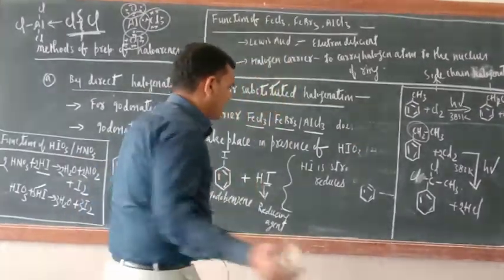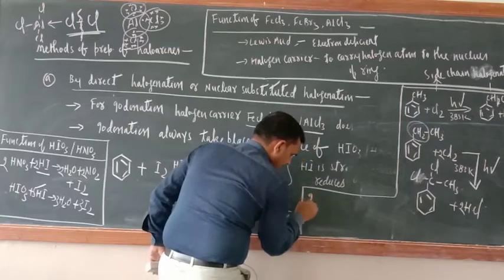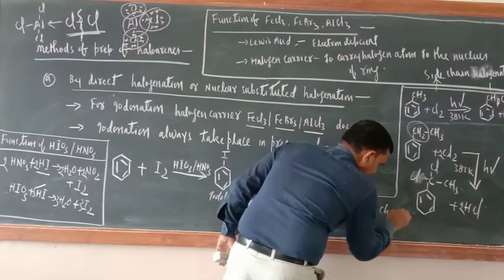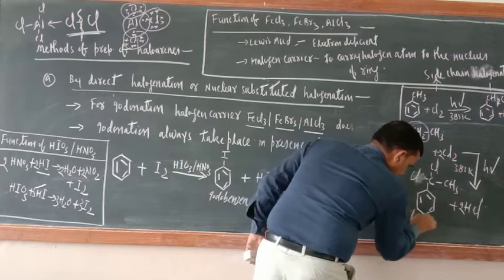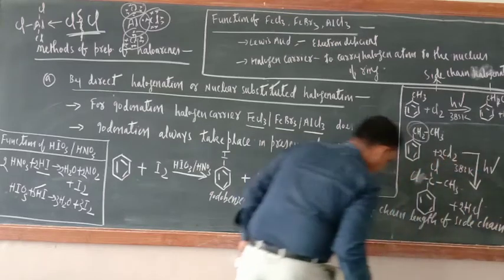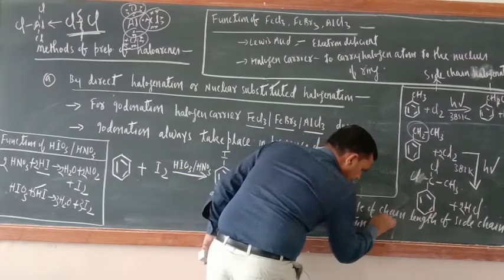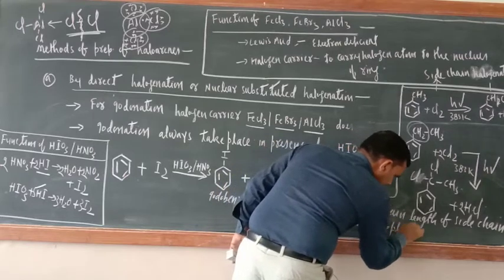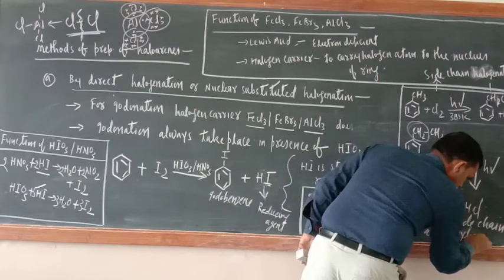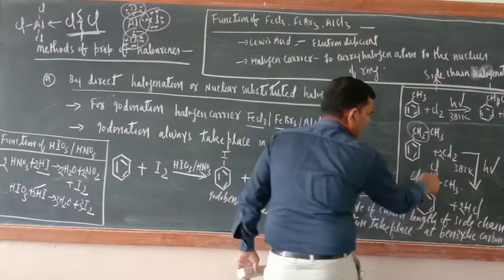So it is better to make a note here. The note is like that: irrespective of chain length of side chain, halogenation takes place at benzylic carbon atom. This is only the benzylic carbon atom.